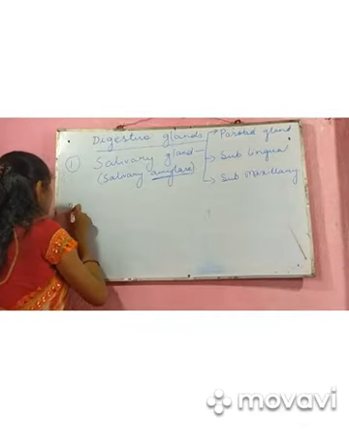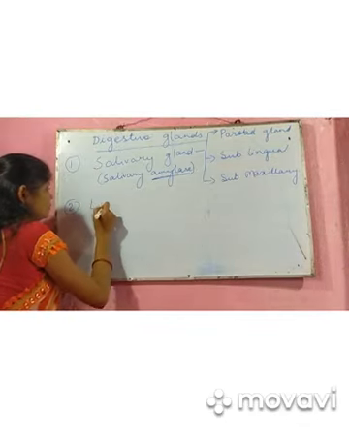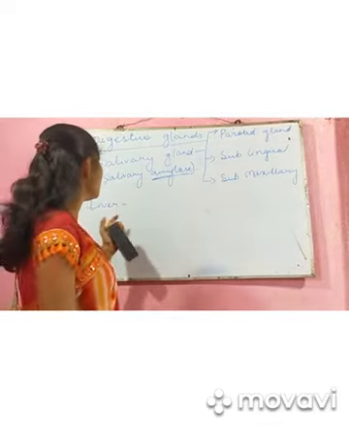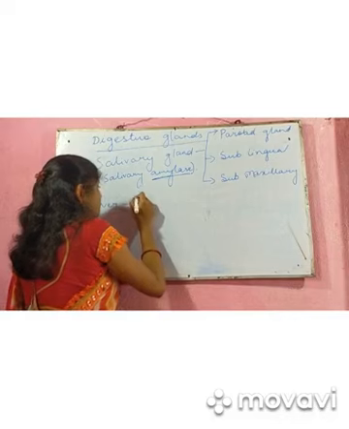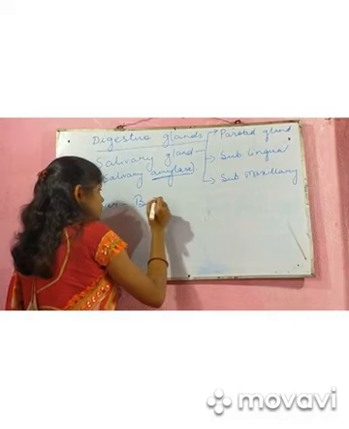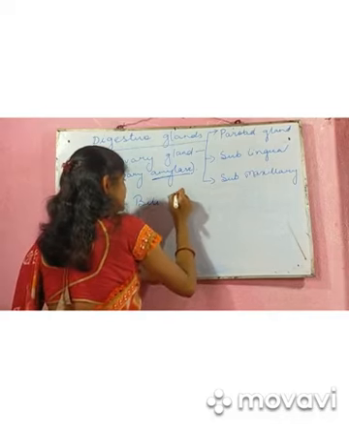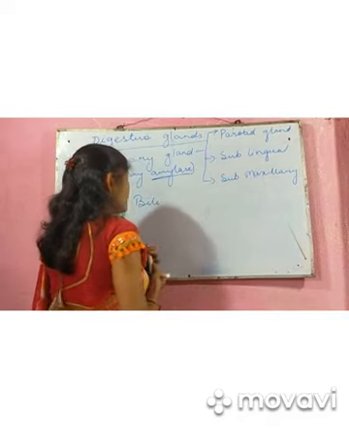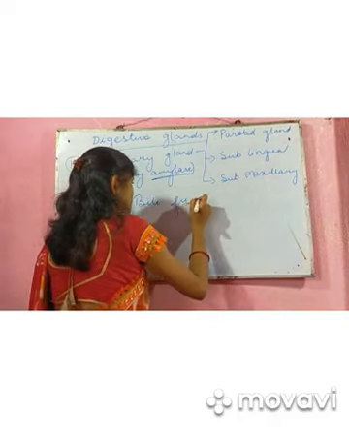The next one is the liver. Which juice does it secrete? Liver secretes bile juice.